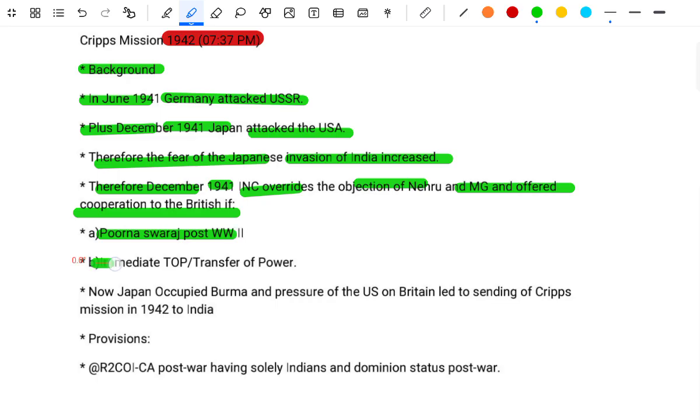B. Immediate transfer of power. Now Japan occupied Burma, and pressure from the USA on the British led to sending the Cripps Mission in 1942 to India.